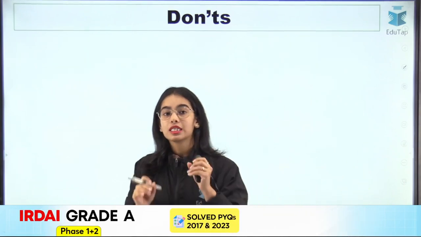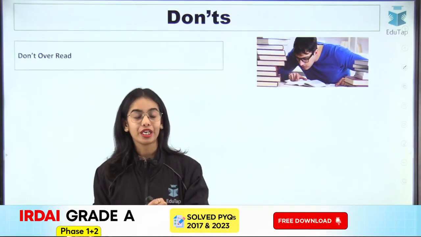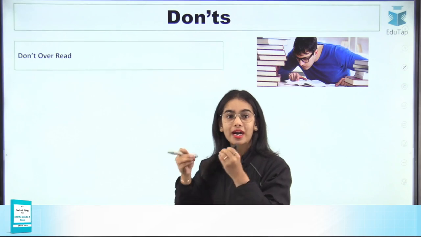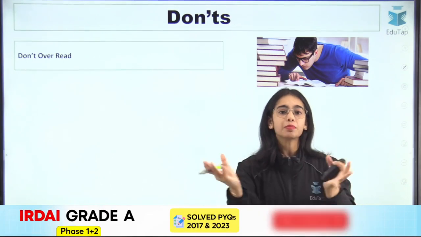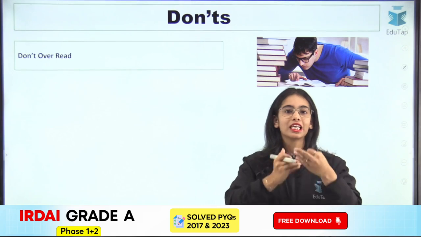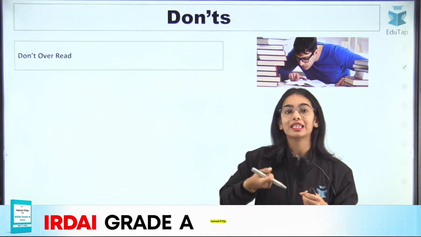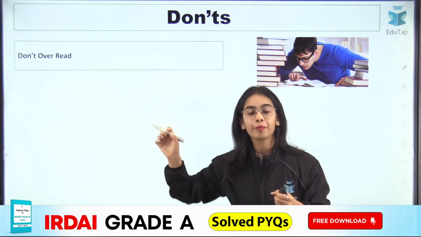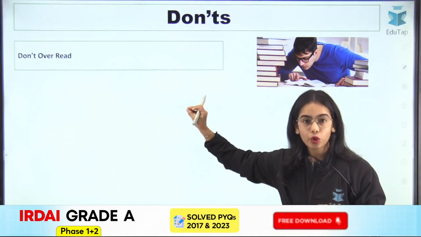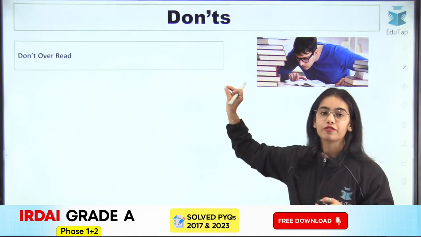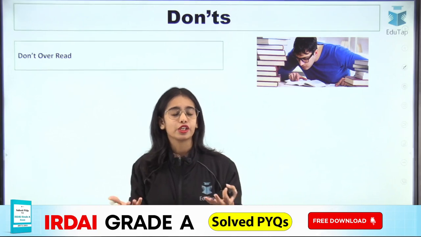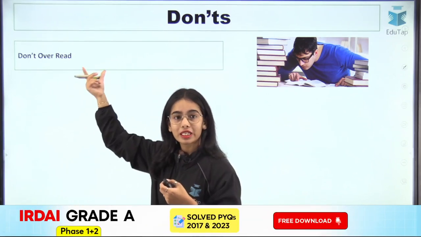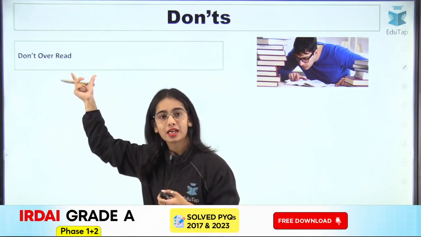Now, the don'ts. Some things that you should not be doing. Don't overread. Right now, if you are reading the same topic from multiple sources, you are getting into a loop, and you are not able to get out of that loop. So don't overread the same topic from different sources. If it is providing you the same information, it is not adding anything to your preparation. So don't overread. Finish a topic, start revising.